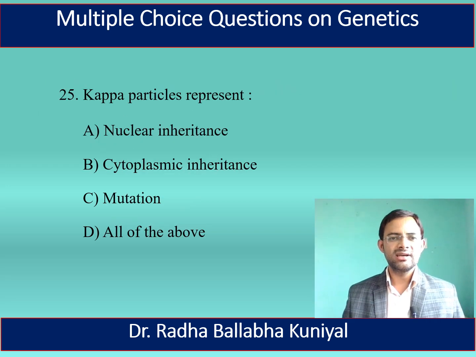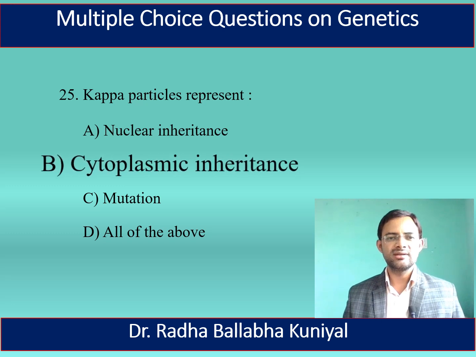The next question is, kappa particles represent A. Nuclear inheritance, B. Cytoplasmic inheritance, C. Mutation, and D. All of the above. Here the correct answer is cytoplasmic inheritance. Kappa particles represent the cytoplasmic inheritance.